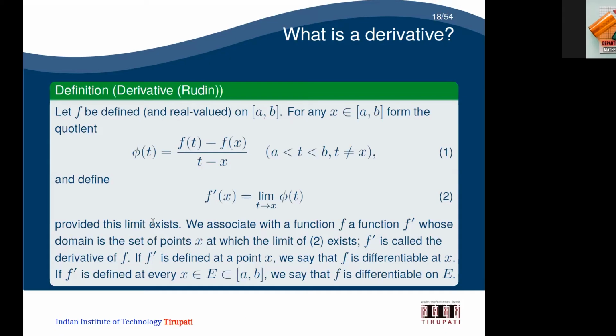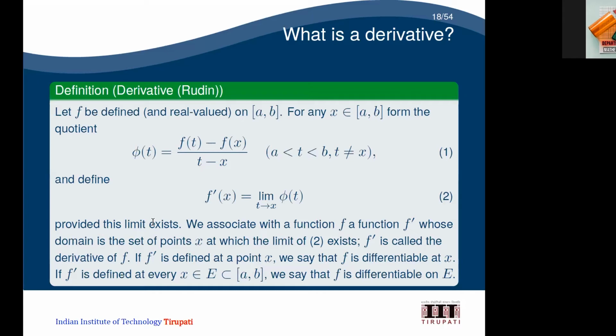Then according to Rudin's definition, he defines a quotient. So phi of t is nothing but f of t minus f of x divided by t minus x. That is the quotient which he defined. And then he lets t tend to x, the limit as t tends to x of phi of t, and that he defines as f dash of x. So that is the usual way Rudin defines the derivative.